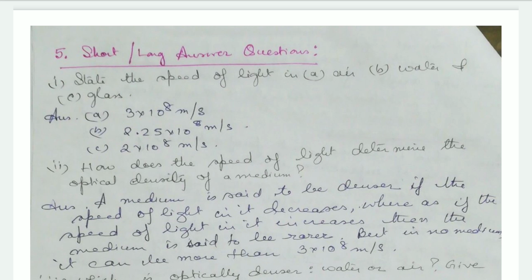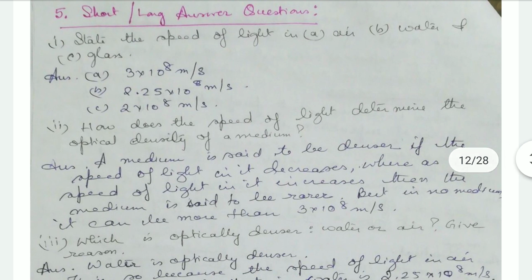First one is, state the speed of light in air, water, and glass. Air, it is 3 into 10 to the power 8 meter per second. Water, it is 2.25 into 10 to the power 8 meter per second. And glass, it is 2 into 10 to the power 8 meter per second.